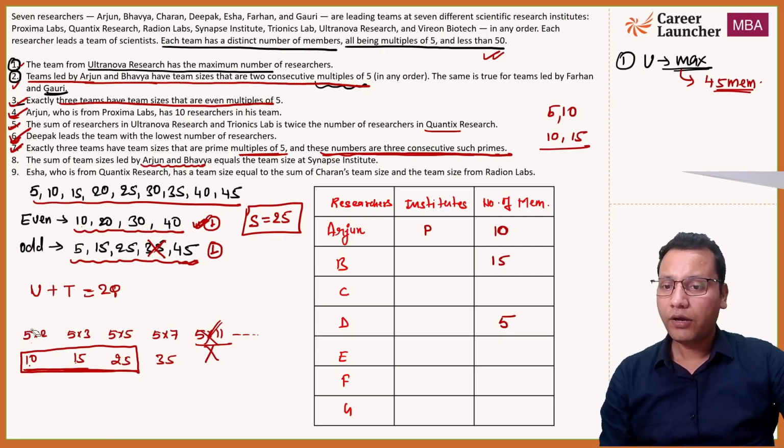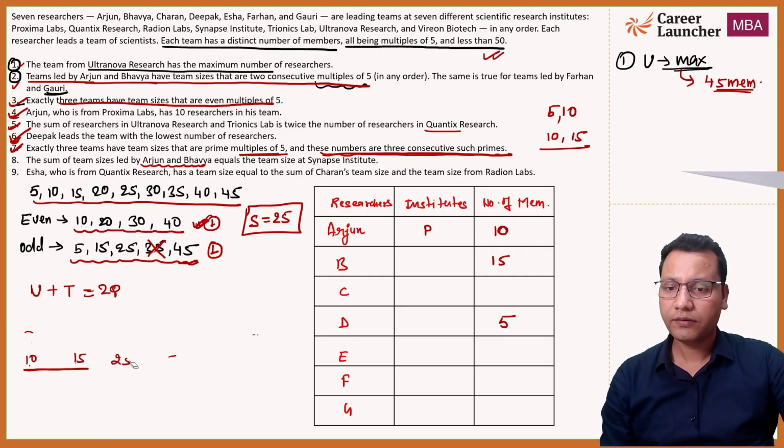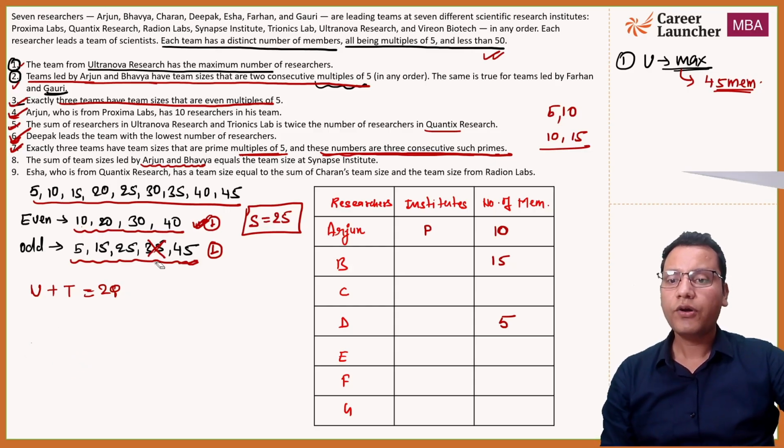Now, इसको erase कर देते हैं. Now u plus t is equal to 2 cube. Now we can use this data, right?